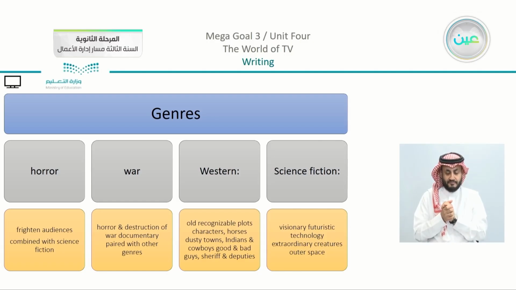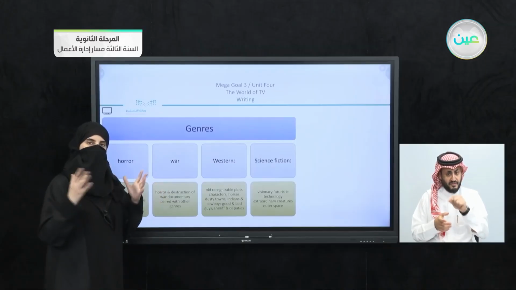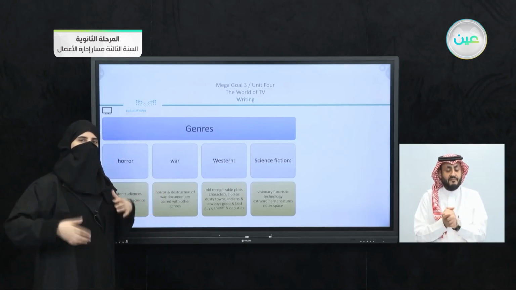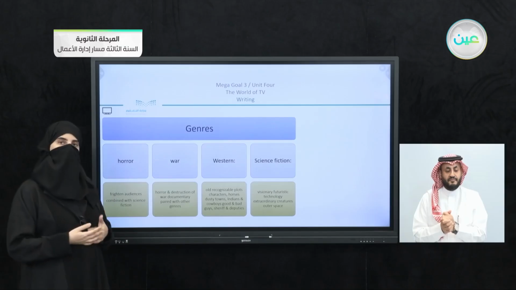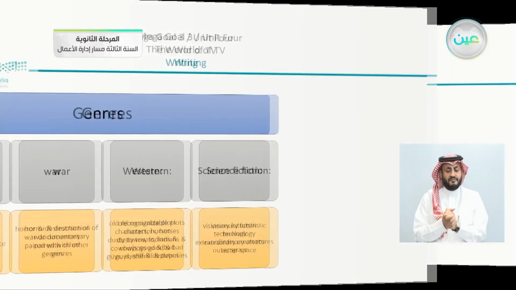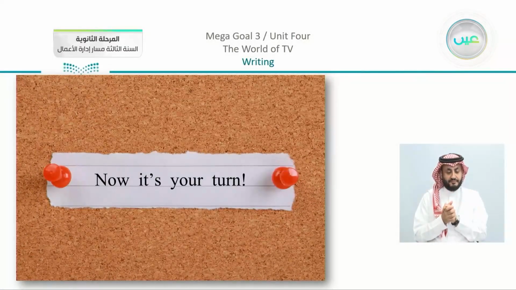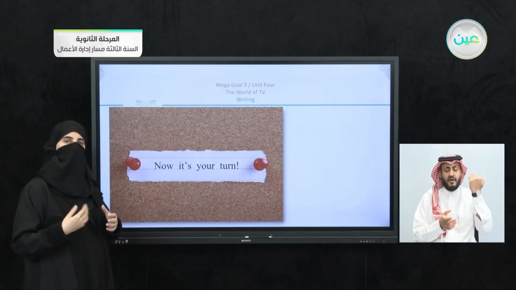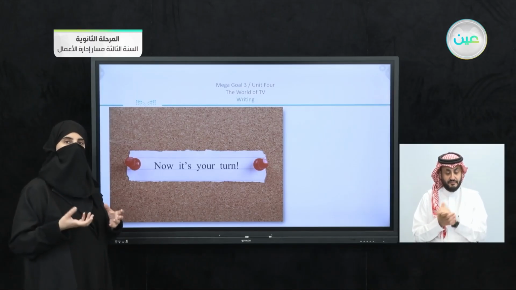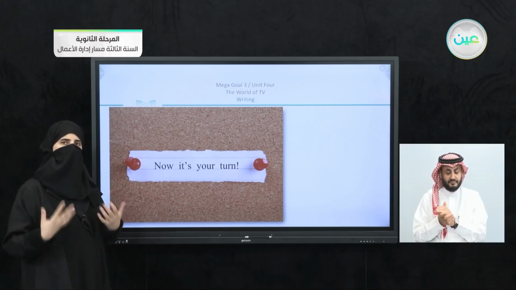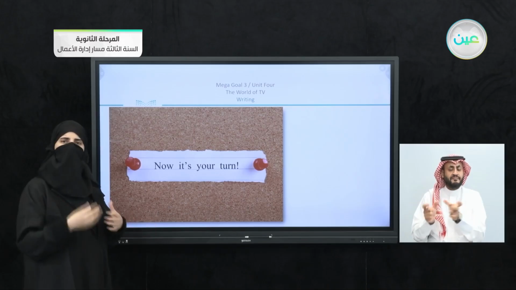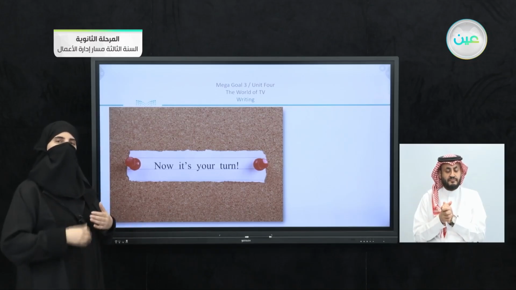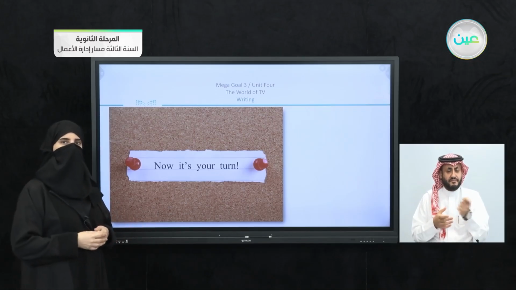Now you can do the same type of chart in your class. You can add your pictures, drawings, and make it more creative. This is something that you can work on together. Now it's your turn. I pointed out from the very beginning that you are going to write. So this is a writing lesson, but we give complete details of the different genres and the words and ideas that are connected, so you can start your writing in the next lesson, inshallah.